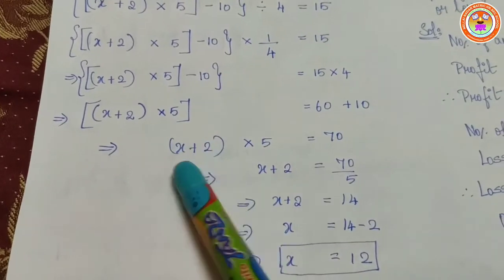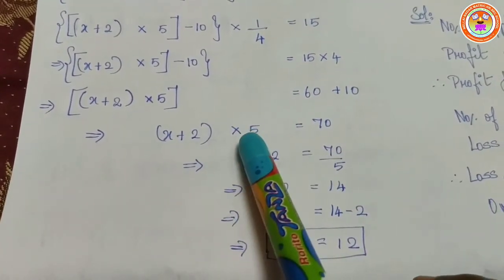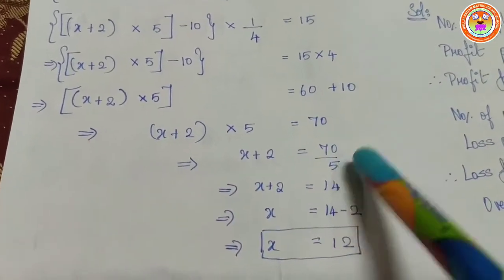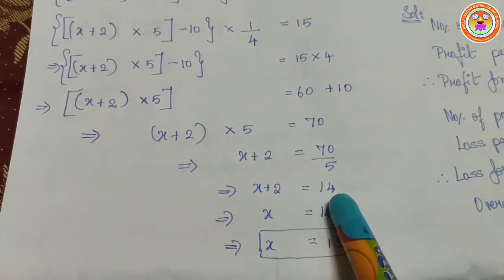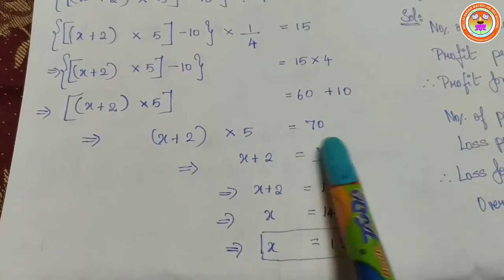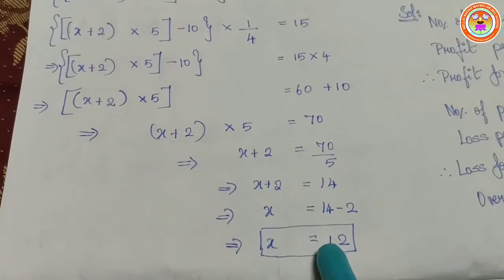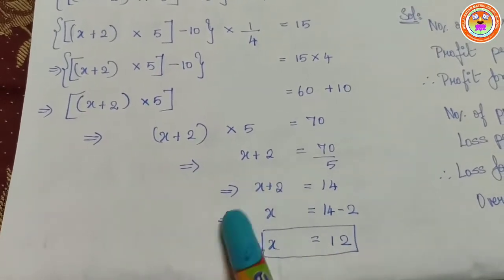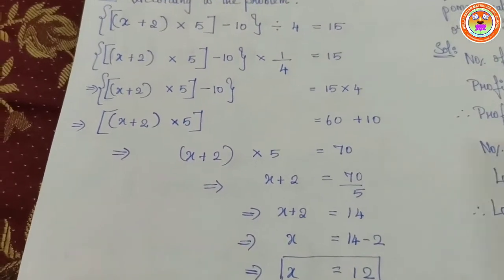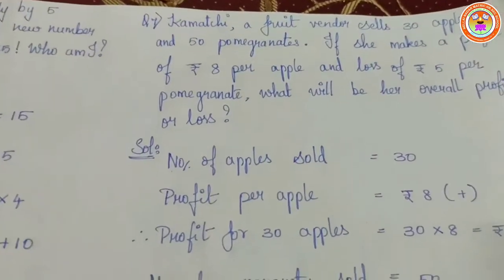Now leave the x plus 2 as it is, and take the 5 to the other side. It is multiplication, so that becomes division. 70 divided by 5 is what? 14. Now x plus 2 is equal to 14. Therefore x is equal to, taking the 2 to the other side, it becomes minus 2. 14 minus 2 is what? 12. So therefore what is the answer? x is equal to 12. Understood? Yes.